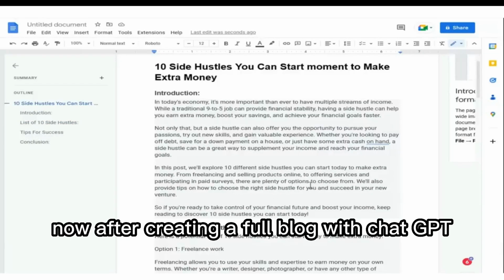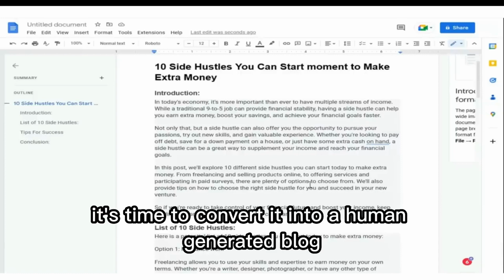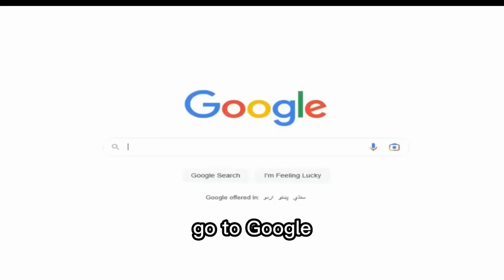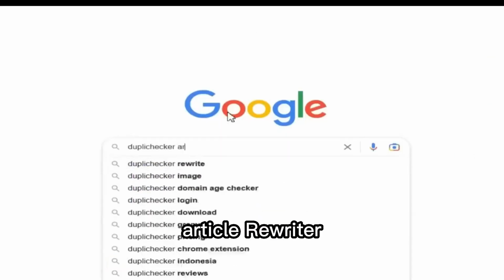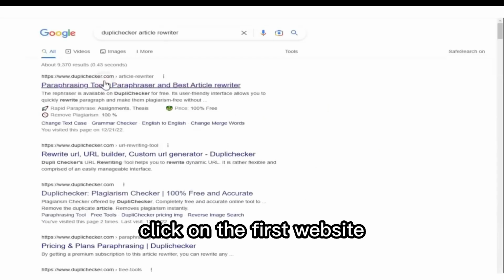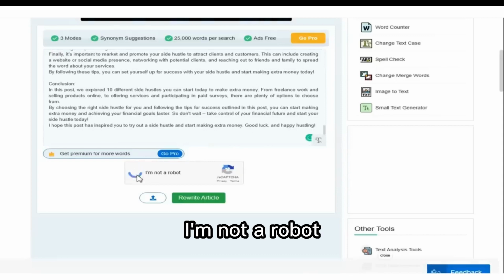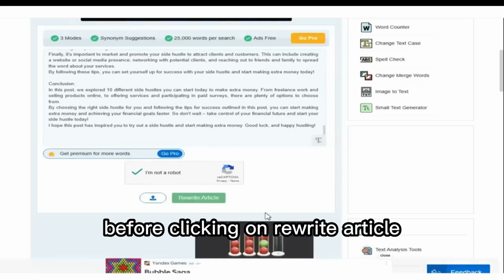Now after creating a full blog with ChatGPT, it's time to convert it into a human-generated blog if you want to rank it on Google. For that, copy all of these. Go to Google and search for Reply Checker Article Rewriter. Click on the first website, scroll down, and paste the whole content right here. After that, tick "I'm not a robot" before clicking on Rewrite Article.